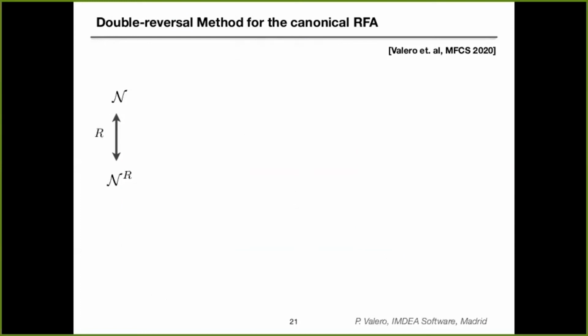We can use these constructions and the results that I showed you before to offer a new perspective on the double reversal method for building the canonical residual automaton. So let's see how it works. We start with an automaton N and we compute its reverse N^R, and we apply the residualization operation to one of the automata and the co-residualization operation to the other one. And therefore we obtain these two constructions.